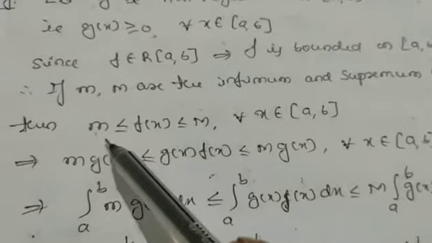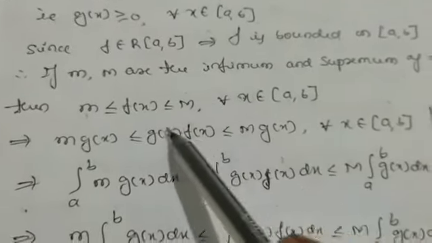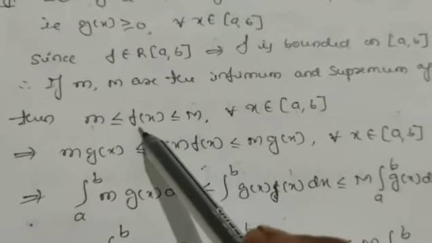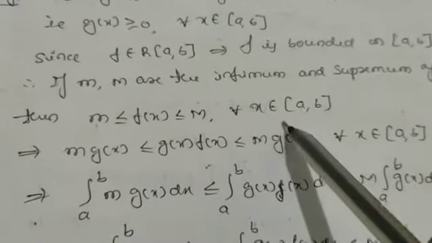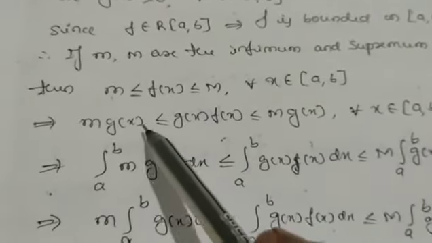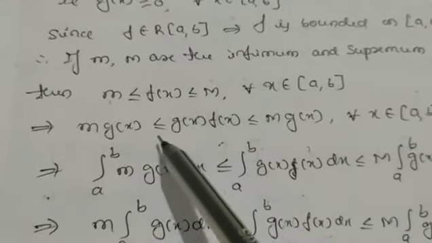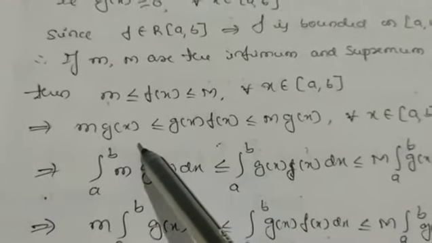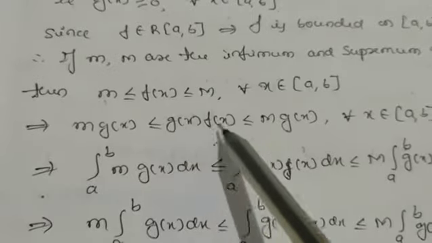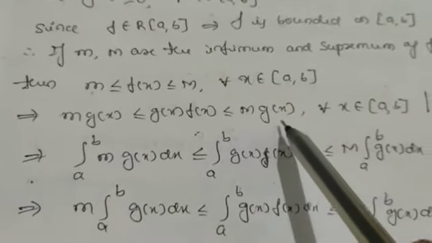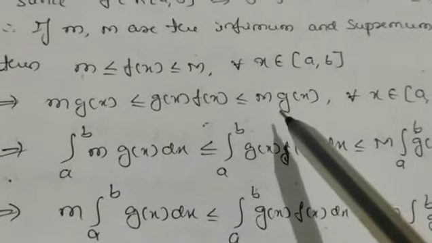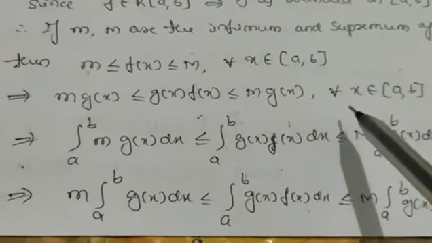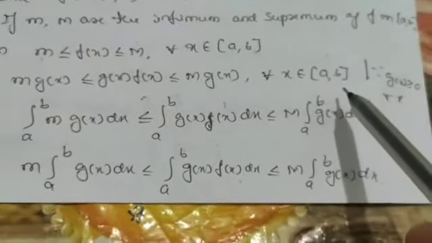So we know infimum and supremum means f of x is greater than or equal to small m and less than or equal to capital M for all x belongs to a comma b. So let us multiply all the terms with g of x here. m into g of x is less than or equal to g of x into f of x, which is less than or equal to capital M into g of x, where small m is the infimum and capital M is the supremum of f of x. This is for all x belongs to a comma b.